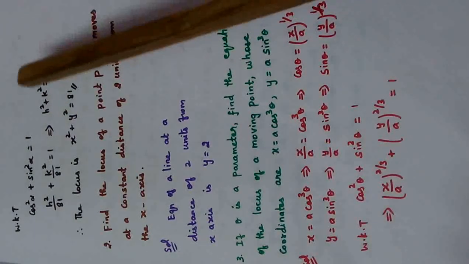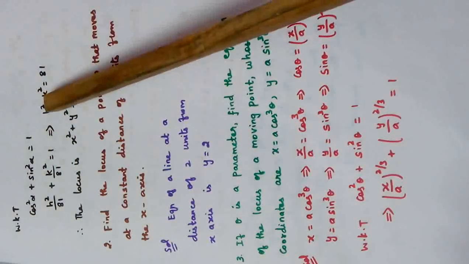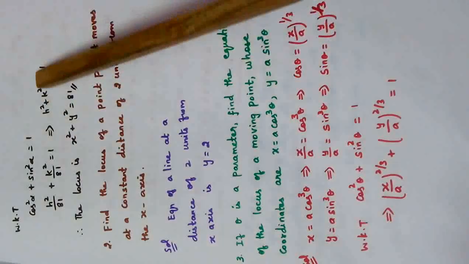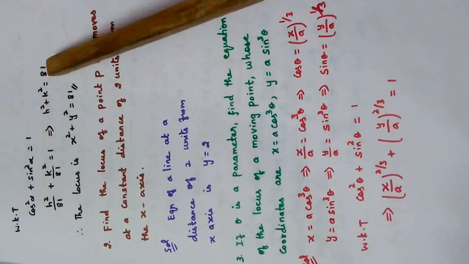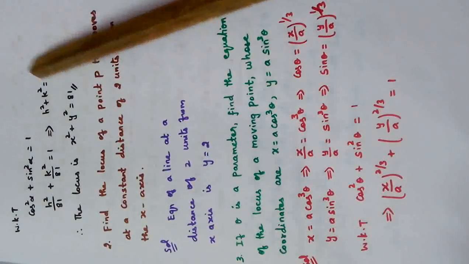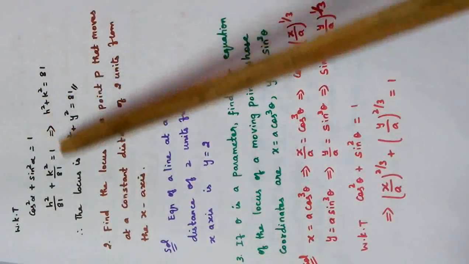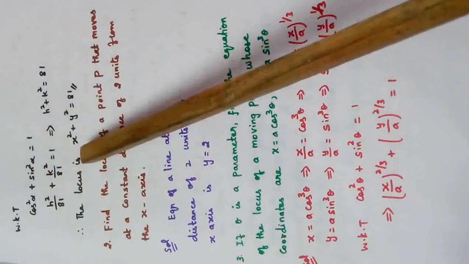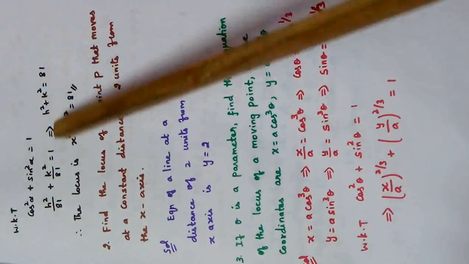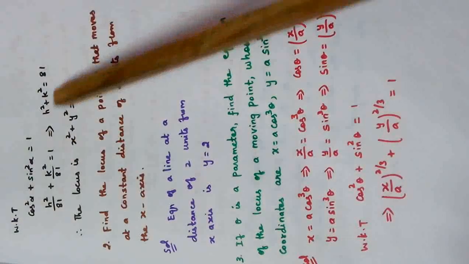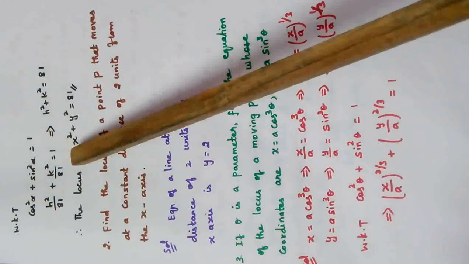What we have to do is, for the locus, just replace h by x and k by y, because h comma k is the general point. Locus means we need to convert that in terms of x and y. So the locus is x square plus y square is equal to 81. So this is the equation of the path traced by the point.